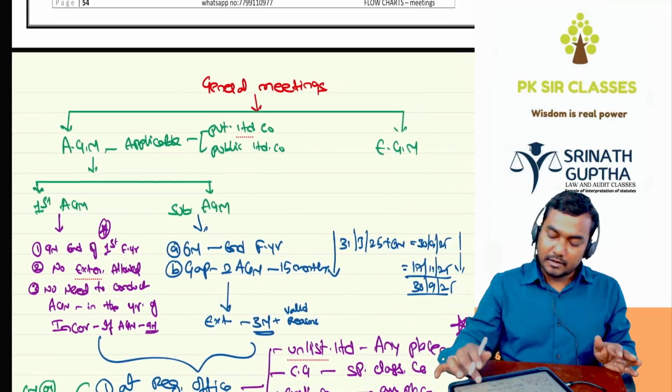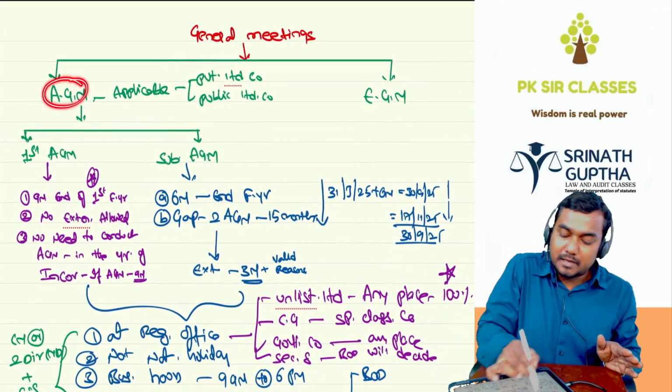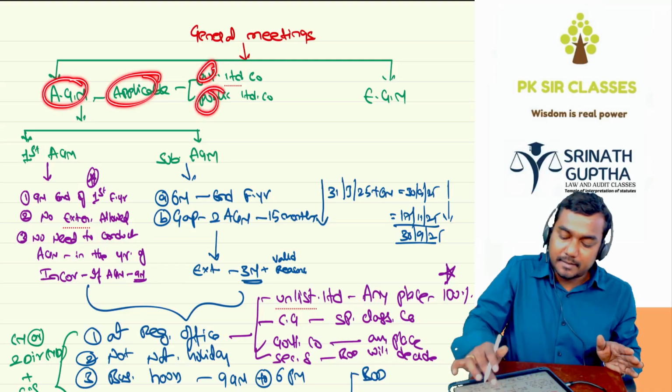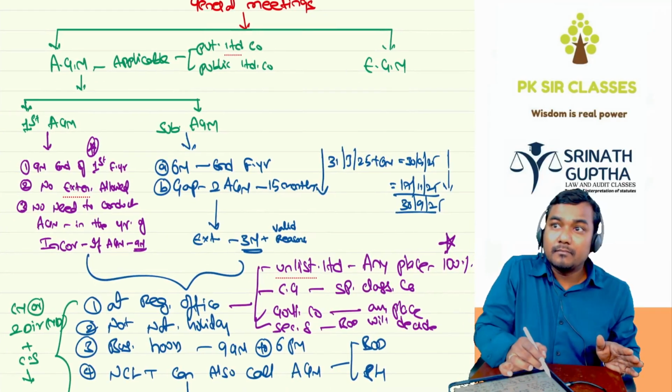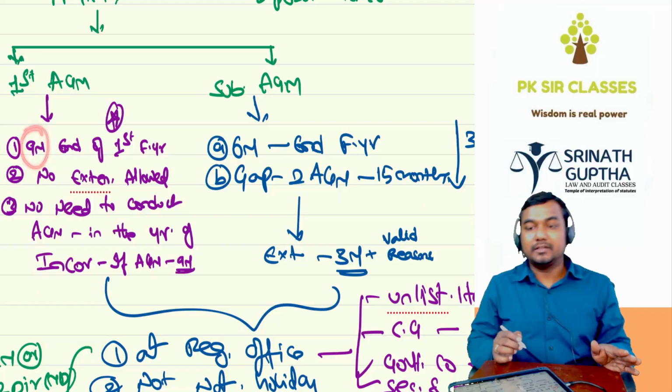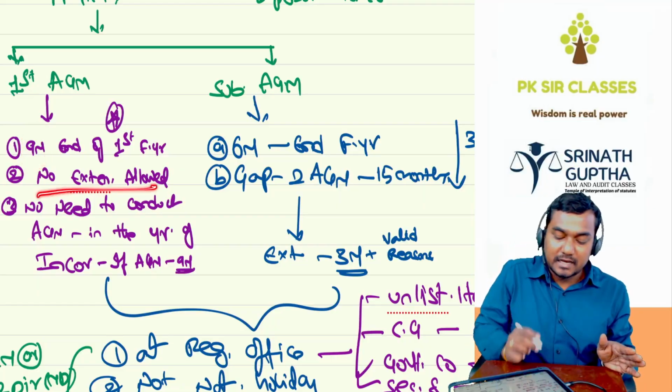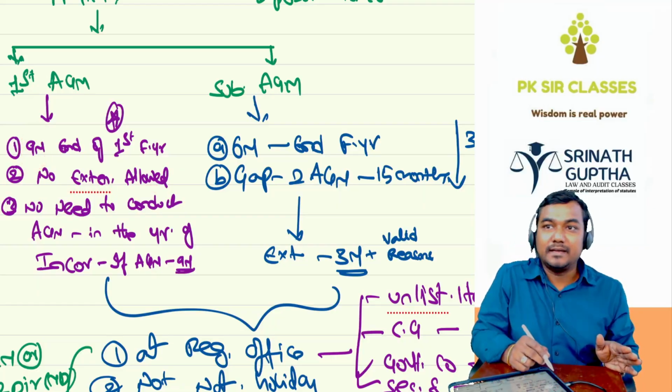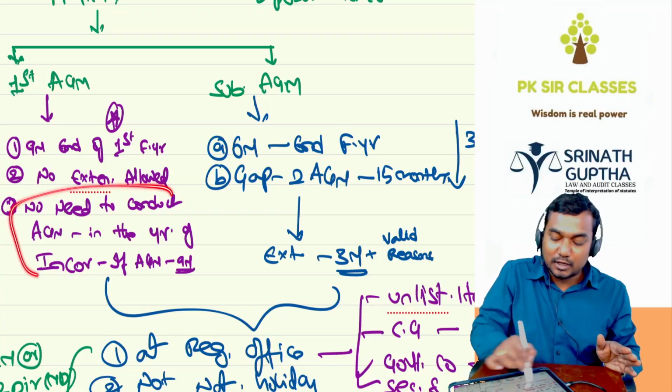ये देखो बेटा, already I have written here. AGM is applicable to every company, private company or public company. First AGM should be held within 9 months from the end of the first financial year. No extension is allowed, and the company need not conduct the AGM in the year of incorporation.